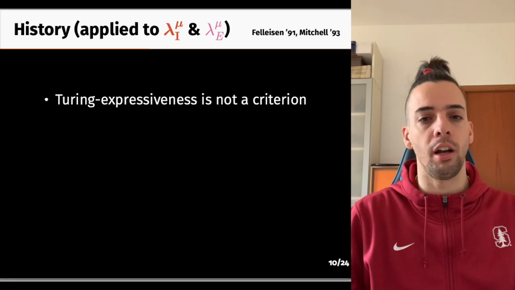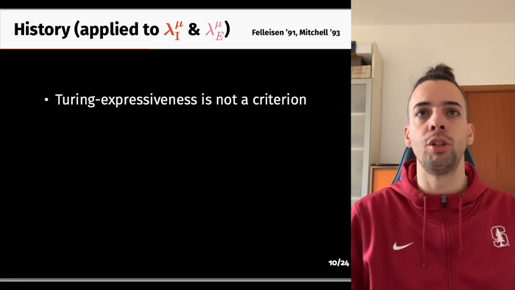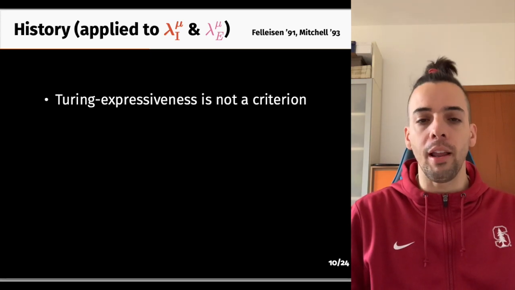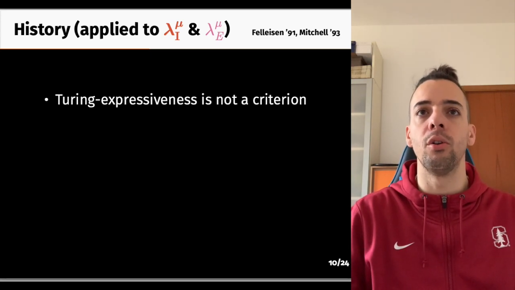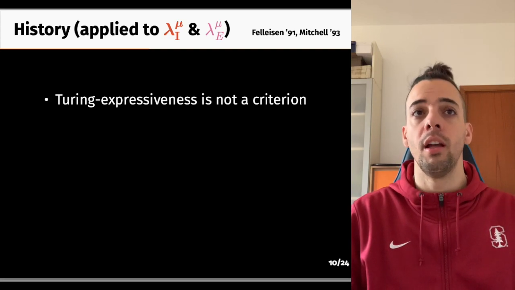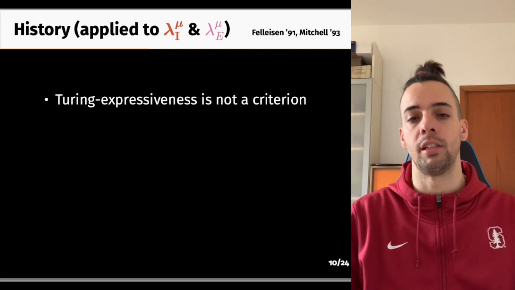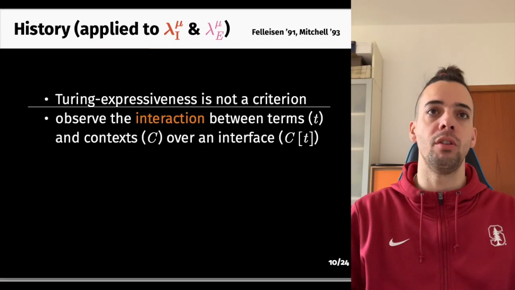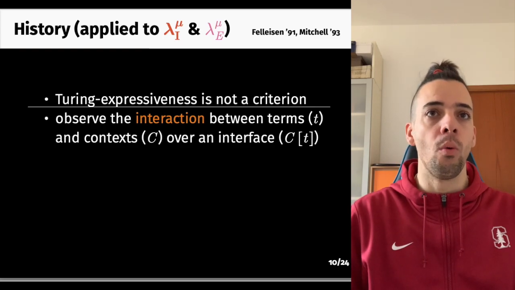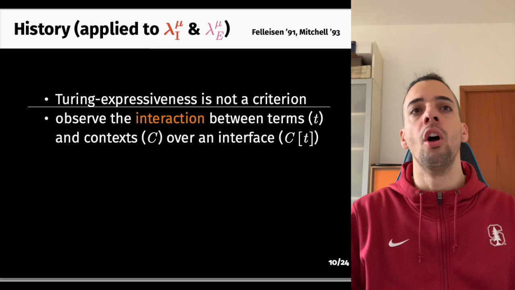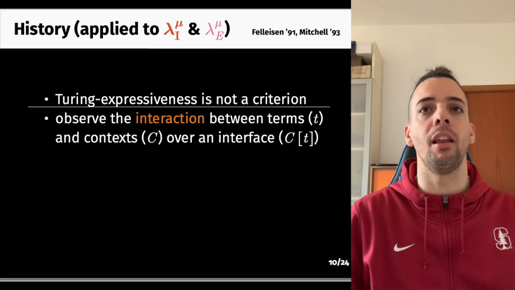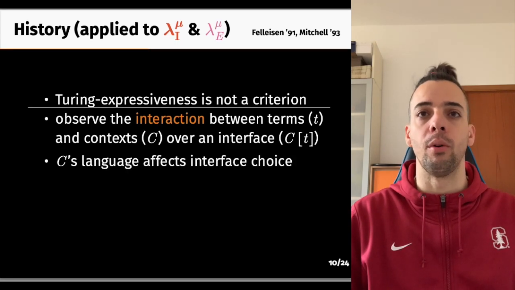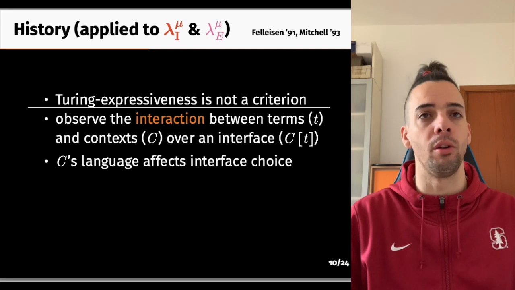First off, we cannot rely on Turing expressiveness. Turing machines have trivial interfaces. They input a natural number and output a natural number. But our languages are much richer. They have higher order interfaces, and in the case of ISO and EQUI, these interfaces are possibly recursively typed. Instead of Turing expressiveness, we can reason about language expressiveness by observing how a term T of interest interacts with larger programs, called program contexts, over the interface defined by the language in which the term and the context are written in.